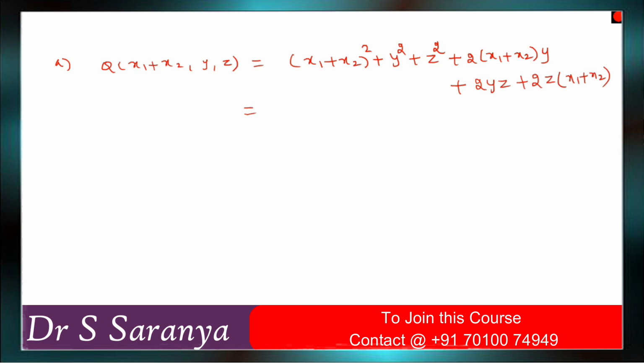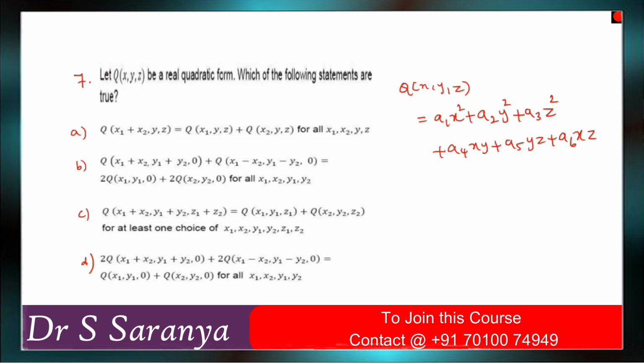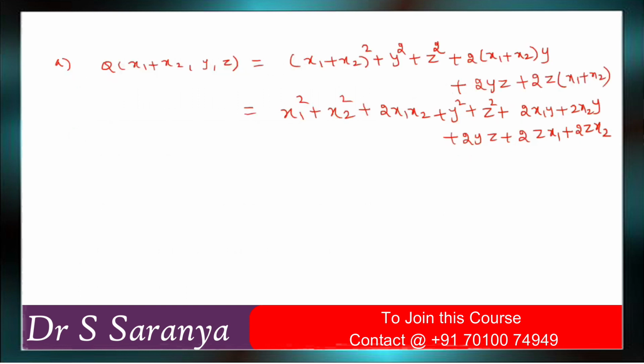So now come to here, x1 squared plus x2 squared plus 2 x1 x2 plus y squared plus z squared plus remaining it is 2x1y plus 2x2y plus 2yz plus 2zx1 plus 2zx2. So this is for the LHS side. So what is our RHS side? q of x1 comma y comma z plus q of x2 comma y comma z.